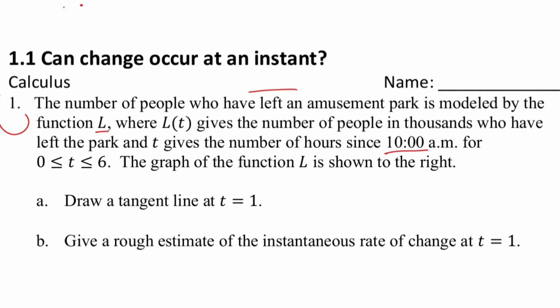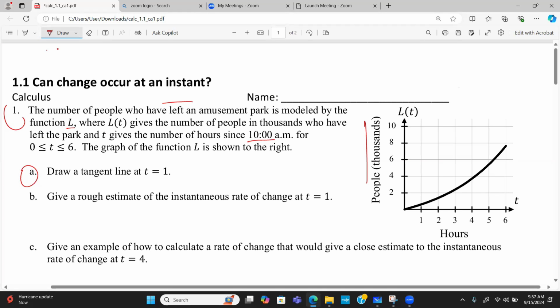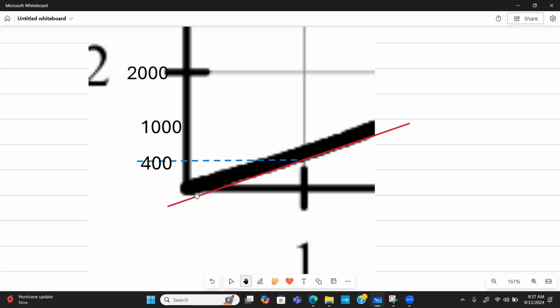Now, for t greater than or equal to 0 and less than or equal to 6, the graph of the function L is shown. Draw a tangent line at t equal to 1. So here's my red line, that's my tangent line at t equal to 1. We wanted it just to touch the curve, so that's a tangent line to it right there.